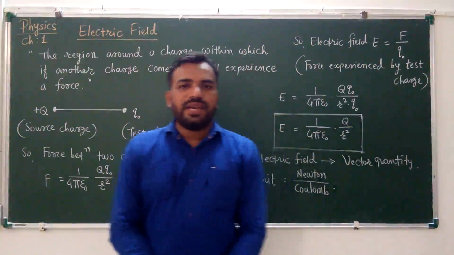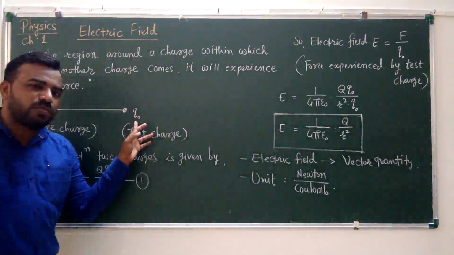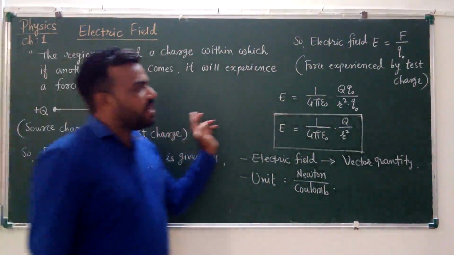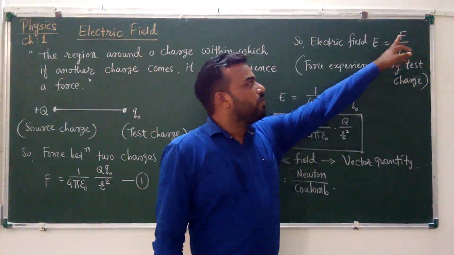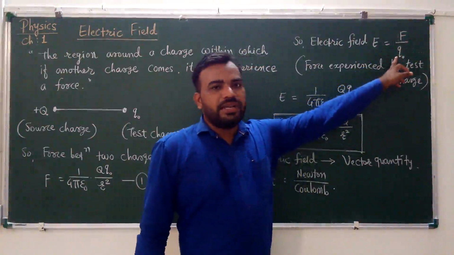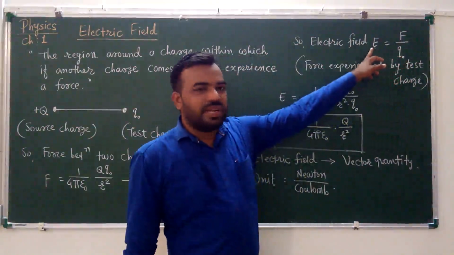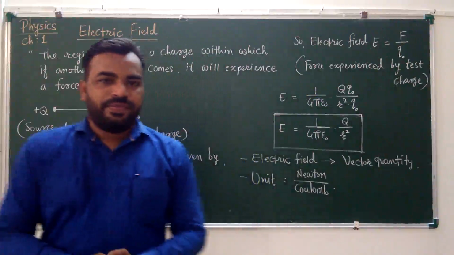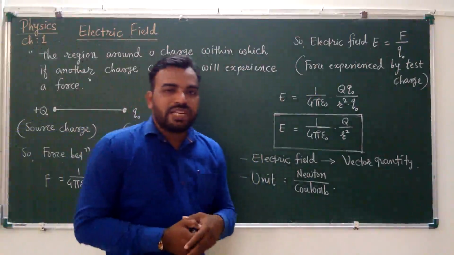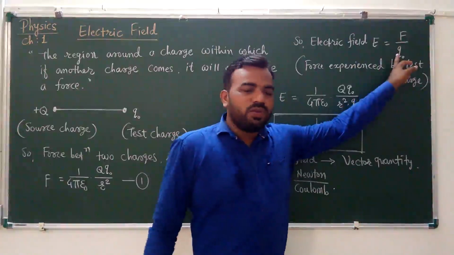Test charge is small q0, and the force between these two charges is capital F. So the force experienced by test charge is nothing but our electric field, and the symbol for electric field is capital E. So the equation of electric field is capital E is equal to F upon q0.